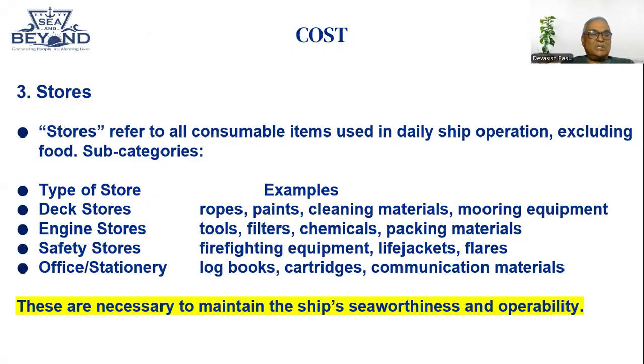The list is exhaustive. Whenever the ship asks for stores, there is a very big, exhaustive list which is to be sent. Small things like screws, nuts and bolts, paint brushes, what not. So a whole lot of things come under this. Safety stores are firefighting equipment, life jackets, flares, anything related to safety. Office stationery is logbooks, cartridges, communication. These are necessary to maintain ship seaworthiness and operability. So the stores are very important if you want to keep your ship properly seaworthy.